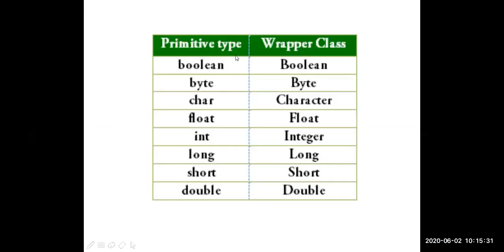Clear? For every primitive data type, a corresponding wrapper class is available. Why? Because most of the concepts in Java will accept only objects instead of ordinary variables. They accept the objects only.